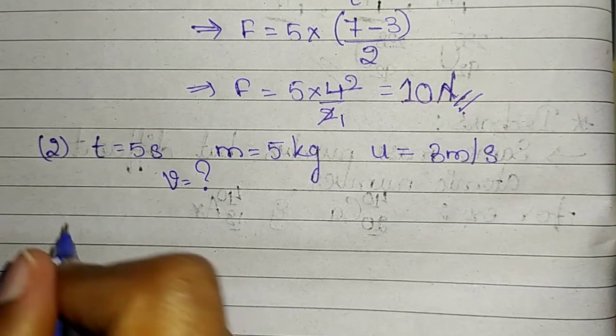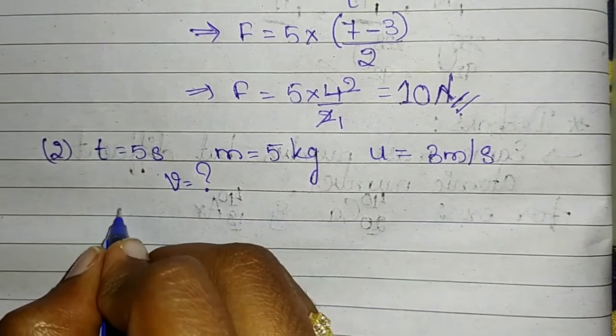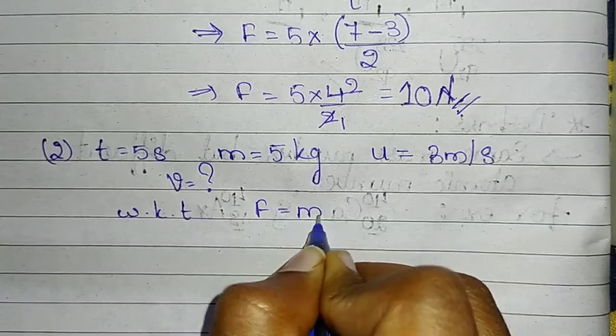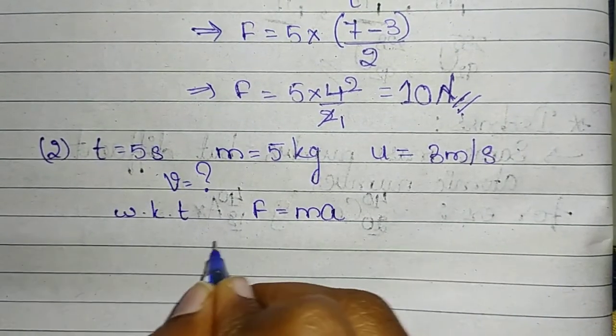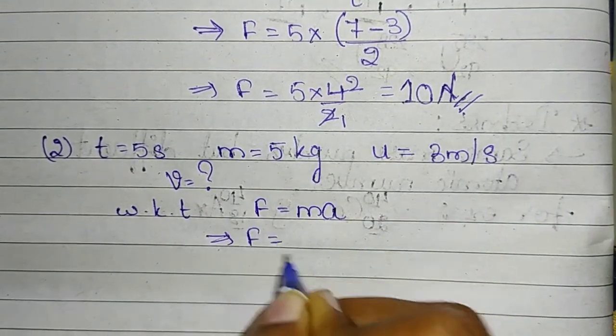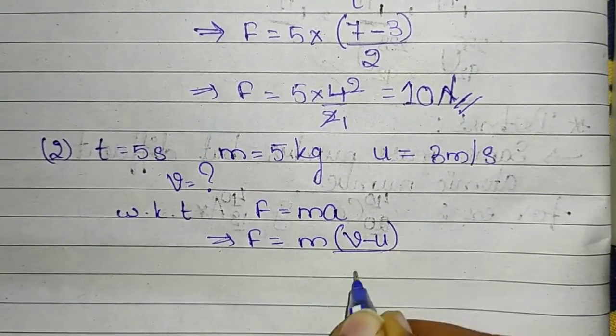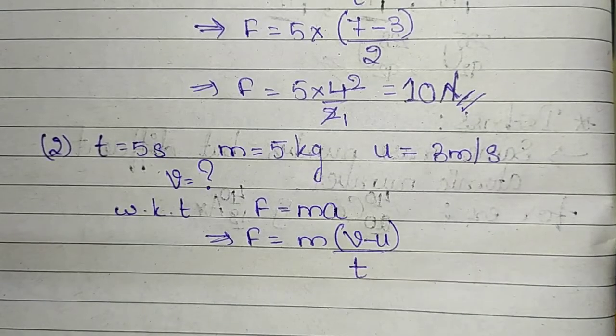To do that, once again we know that force is equal to mass into acceleration. So force is equal to, once again writing it in terms of velocity, m into (v minus u) by t.